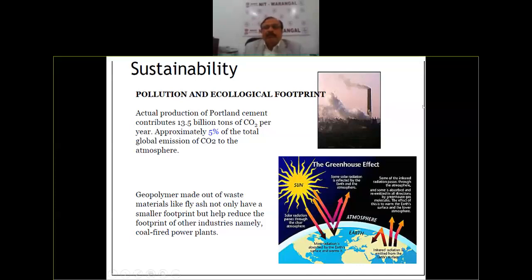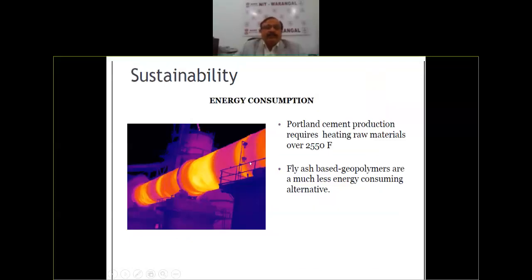You see here the cement manufacturer, how much smoke is generated, you are polluting the environment. Whereas with fly ash, you don't generate so much waste. Not only that, the energy consumption for cement is very high, whereas for this, it is not, because the fly ash is already processed, it has already gone through a lot of processing. So the advantage is there, and you also save in terms of energy consumption compared to cement.